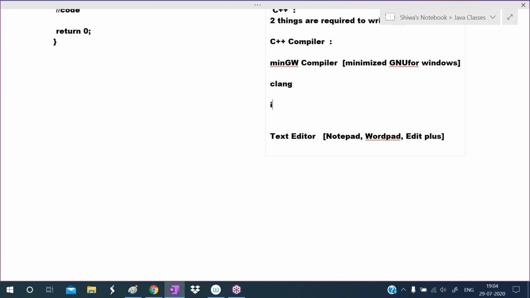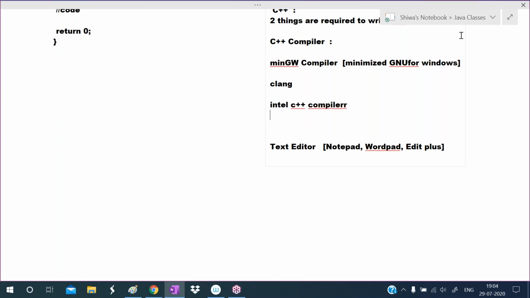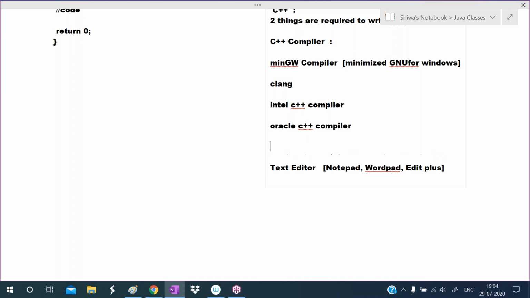Intel company's C++ compiler is there. So different companies' C++ compilers are there. Oracle company developed their own C++ compiler. Like this, several companies' C++ compilers are available. The most famous one is MinGW. I use this MinGW. You can use the remaining compilers also.